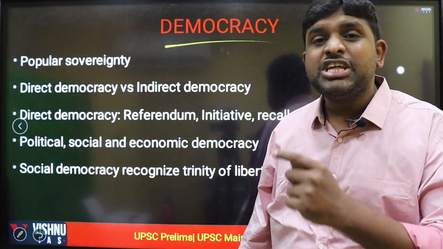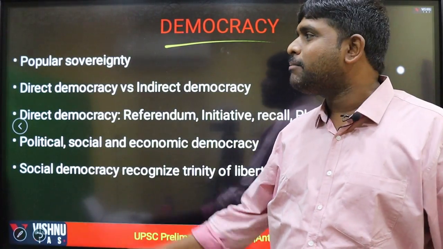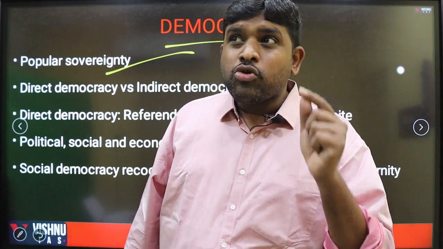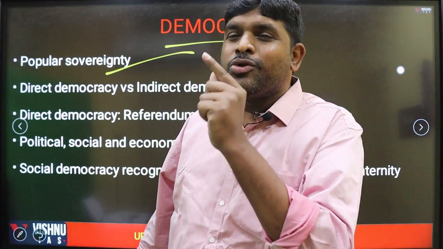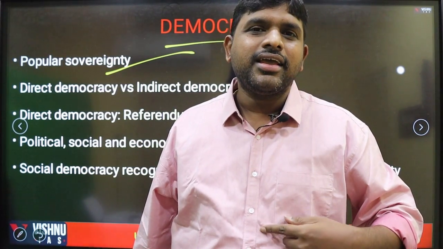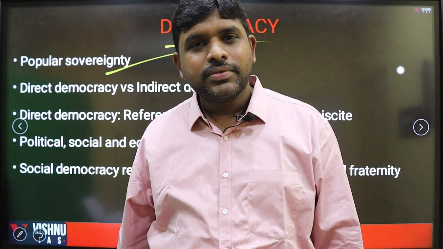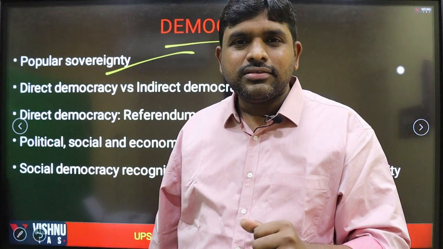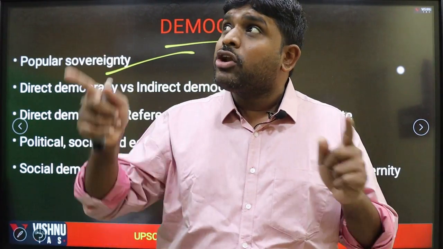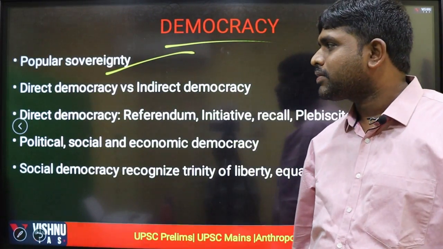Next is democracy, which is there in the original constitution of India, in the original preamble. Popular sovereignty: people are going to choose the rulers. The people will decide this person should rule me. That is called popular sovereignty. The people will come to a conclusion: yes, he is a leader, he should rule us, we are going to choose him. That is called popular sovereignty, democracy.